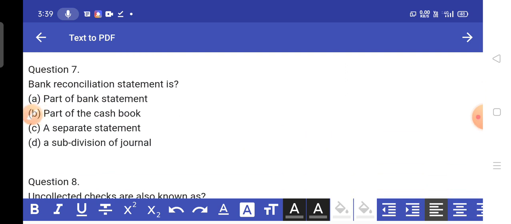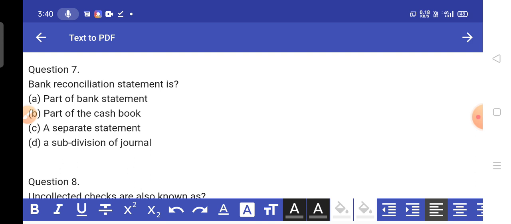Next question. Question number 7. Bank reconciliation statement is a part of the bank statement, part of the cash book, a separate statement, or a subdivision of journal. It is a very important question for any accounts and law student. Option A part of the bank statement, option B part of the cash book, option C a separate statement, and option D a subdivision of journal.